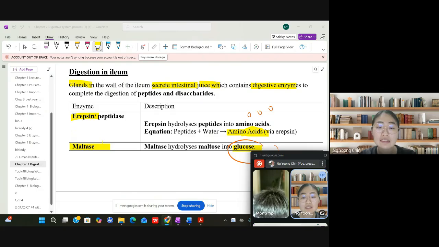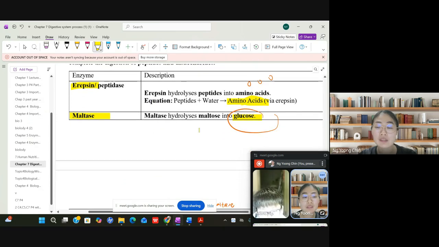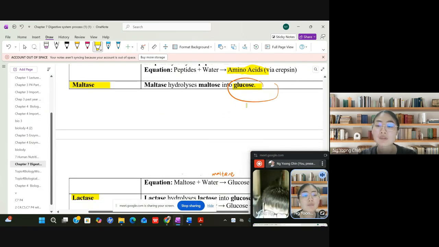It's being secreted out from the ileum. The ileum is just like the last part of the small intestines. This ileum has a gland, and the ileum gland will secrete out the digestive juice which has the enzyme. The enzyme can break down the molecule to become the simplest form, so it can be absorbed by the intestine villi.